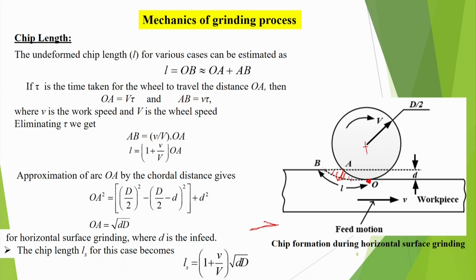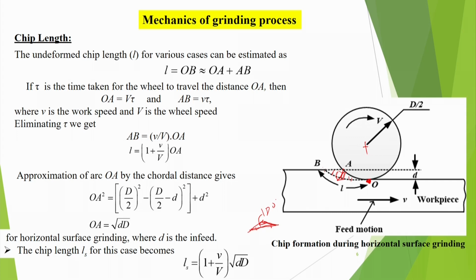Naturally, OA plus AB will always be more than OB, but if this angle is almost 180 degrees, then AB is exactly OB, but it may not be 180 degrees. These two angles are very small and this angle is very big. So, approximately L is equal to OB, that is OA plus AB.